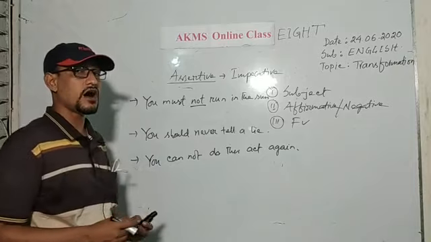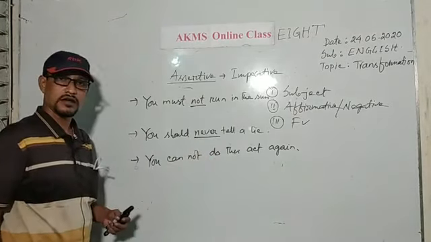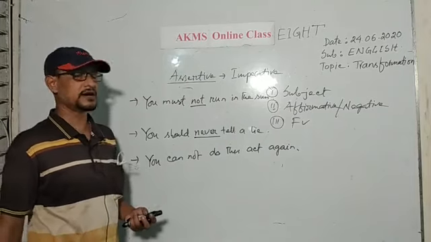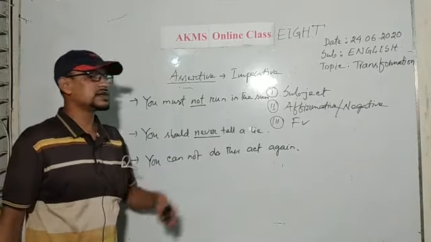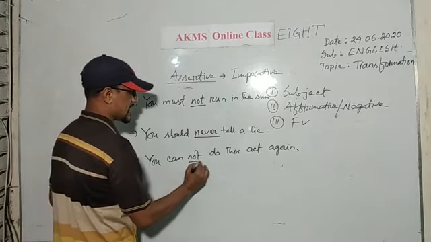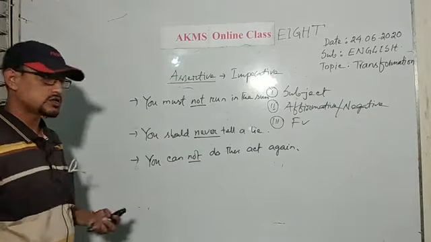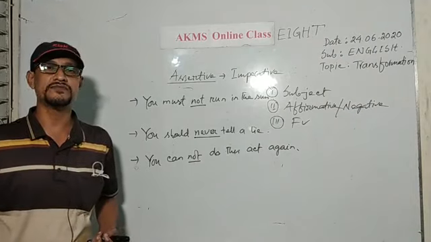Not is the sign of negative form. Here I have used never, no and ever. Never. You should never tell a lie. You cannot do this act again. I have used not. So these three sentences are in negative form.